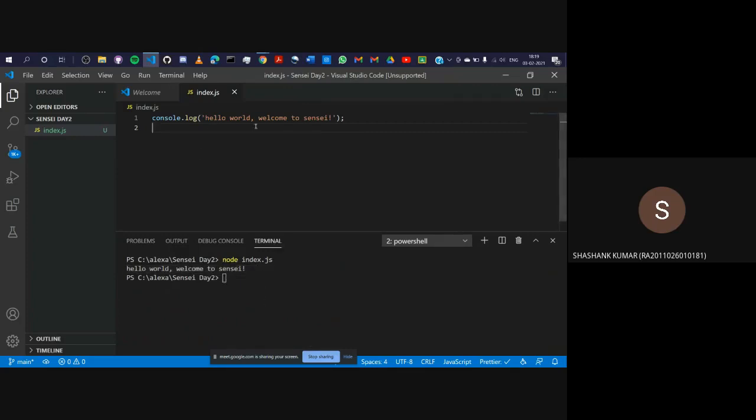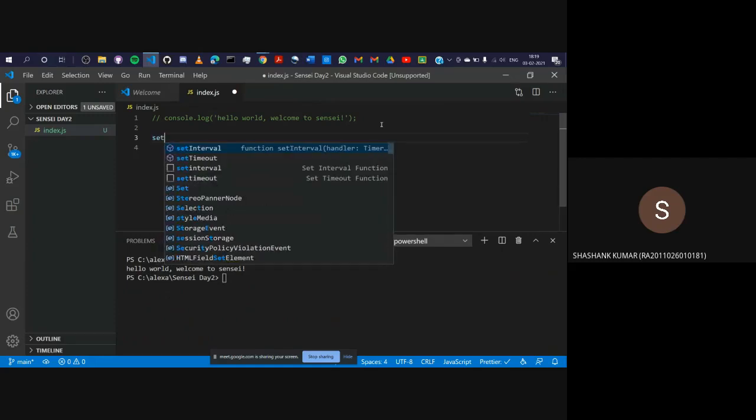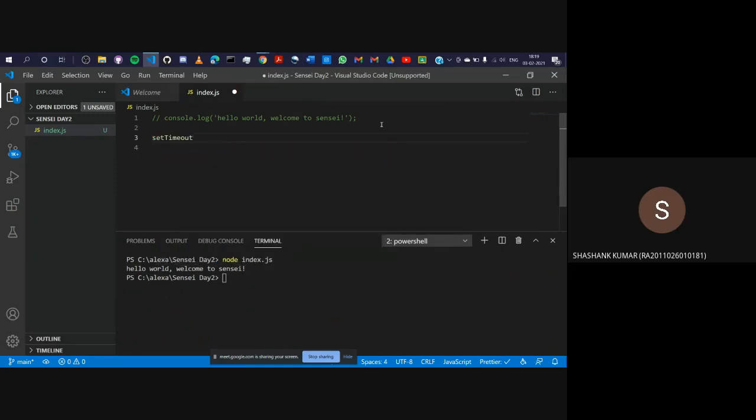So let's try something else. I'll just comment this out so that it does not come in our way. And I'll show you how the asynchronous nature of Node actually works. So let's set a timeout. And I'll quickly write a function here. This is an arrow function. You just need to give a parameter list. This will be empty. Then an equal to sign and the greater than sign. This is an arrow, then the curly brackets, and just write console.log. And let's say hello world, right?